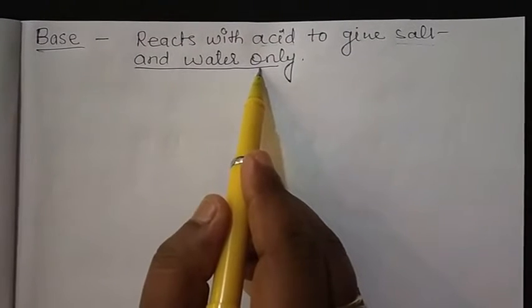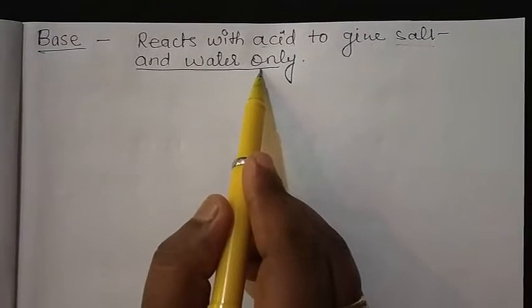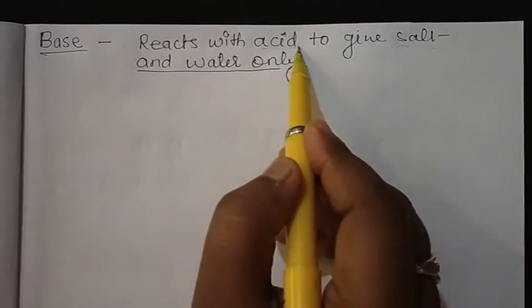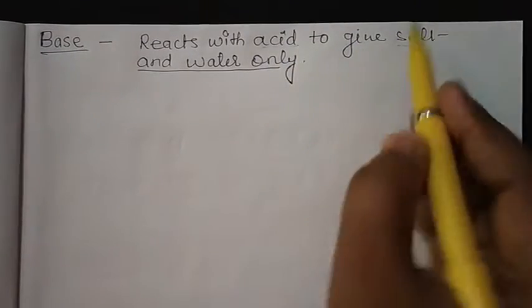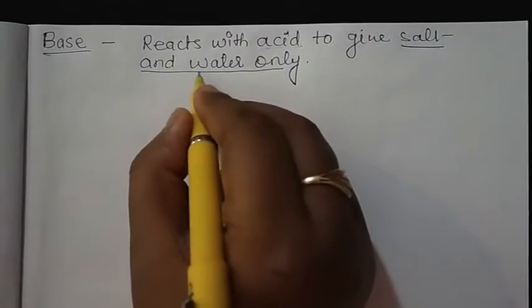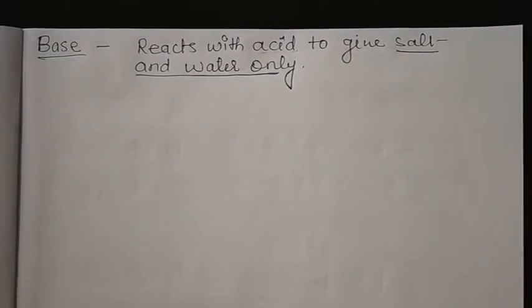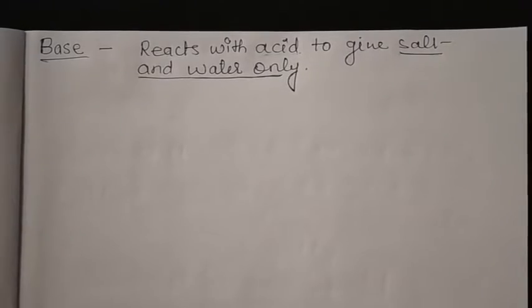Any chemical or substance that reacts with acid and gives salt and water only, then you can say that the given substance is a base.